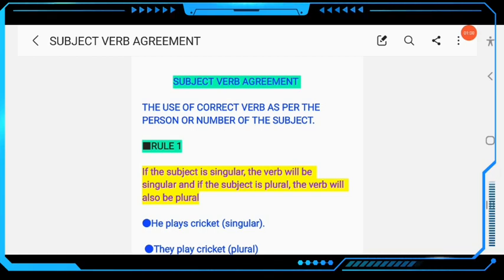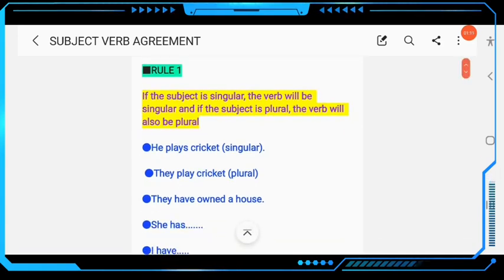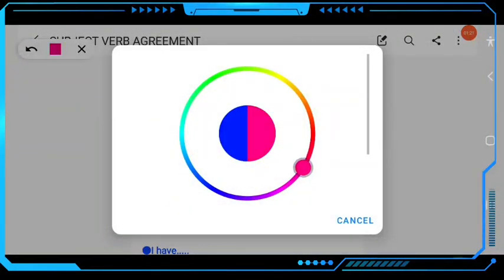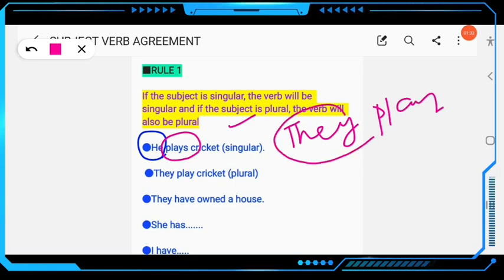So here is the first rule: if the subject is singular, the verb will be singular, and if the subject is plural, the verb will also be plural. The third person singular takes a singular verb. Here, he plays cricket. He is third person singular, that's why the verb is also singular: he plays. Similarly, they play. They is third person plural, that's why the verb is also plural. If you write "they plays," this will not be called subject-verb agreement; this will be wrong.